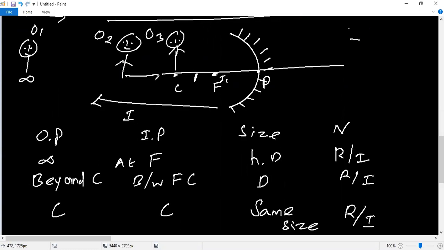Next, between center of curvature and focus. This is O4. The images are I2, I3 and this is I4.